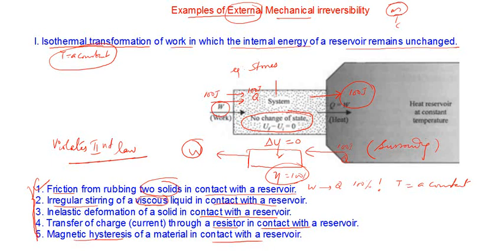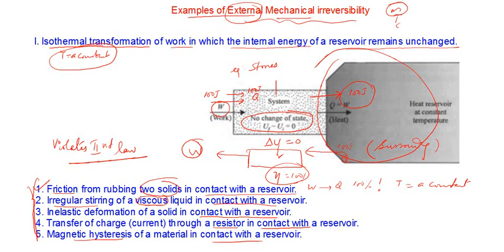So we can say that all these examples represent what is known as external mechanical irreversibility. Why do we say it's external? Because in all these examples the system is in contact with an external reservoir. That is why we call these examples external mechanical irreversibility.